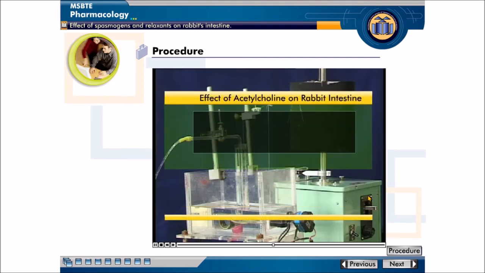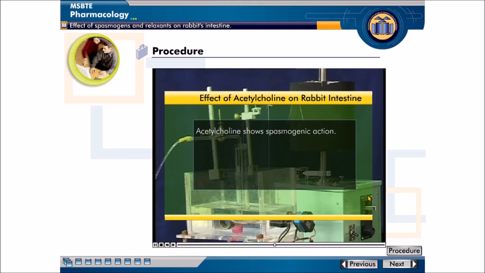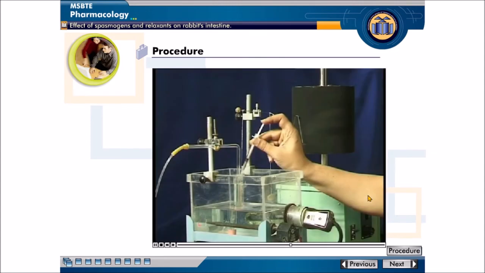Therefore, we can say acetylcholine shows spasmogenic action. Allow the preparation to relax by rapidly washing with fresh quantity of Tyrode solution to wear off the effect of acetylcholine. Record normal pendular movements.